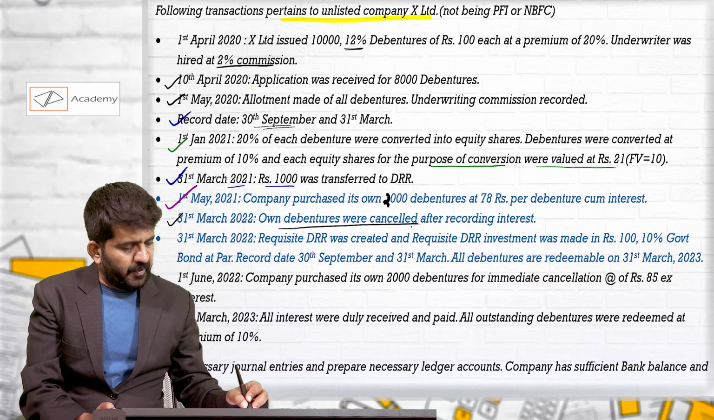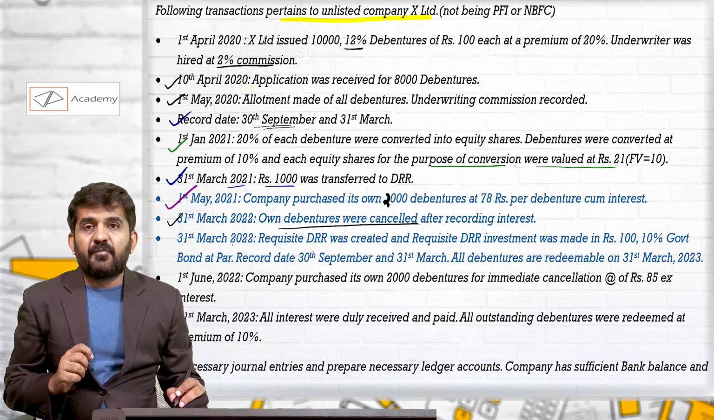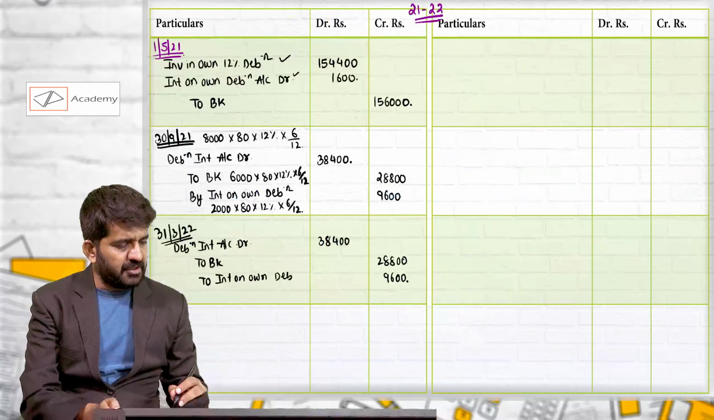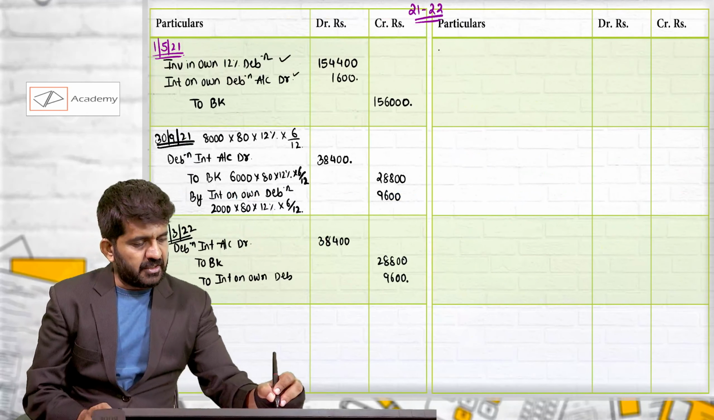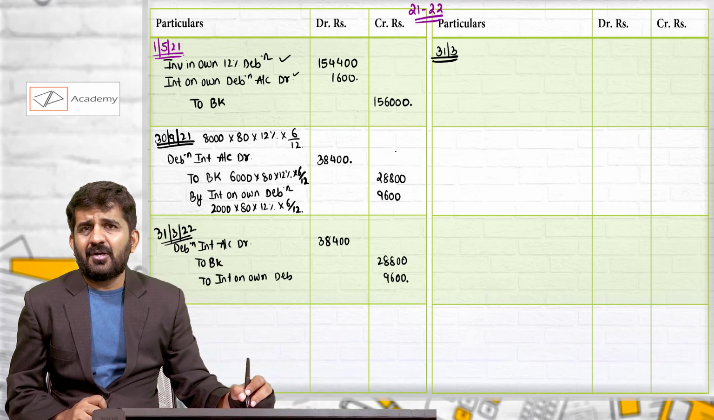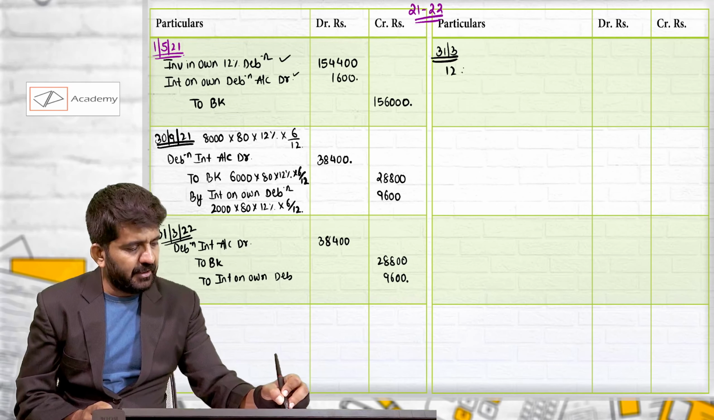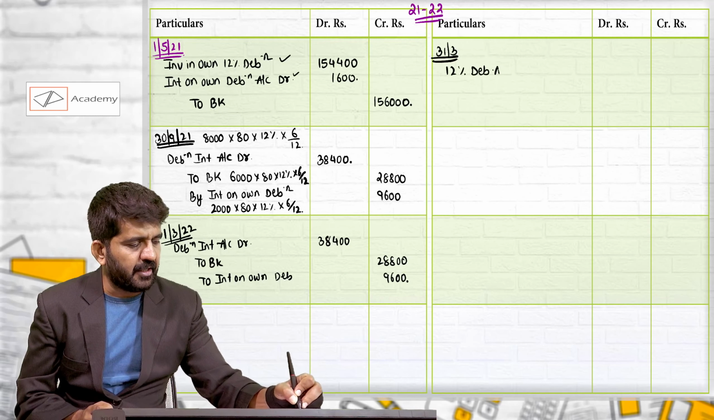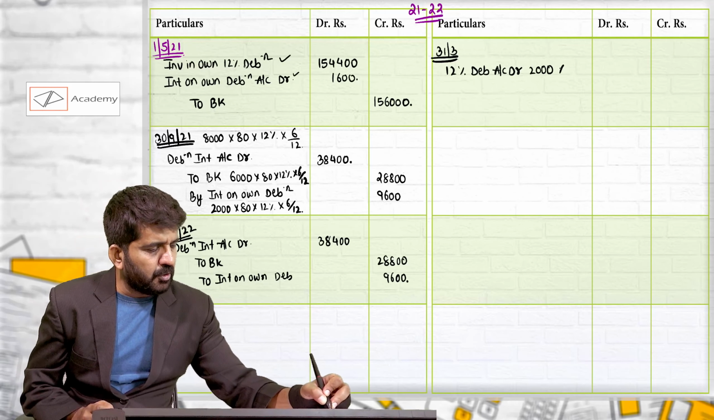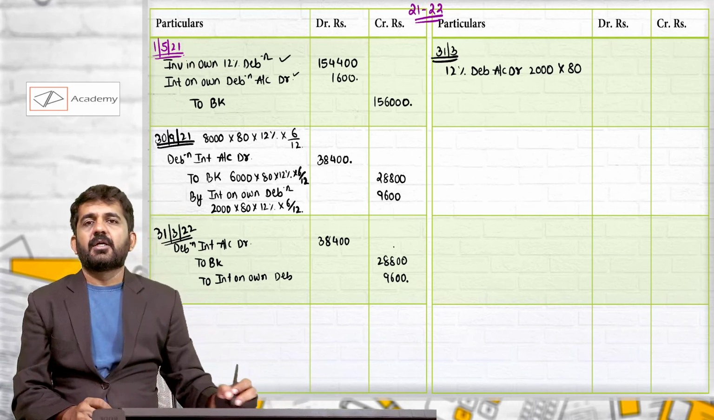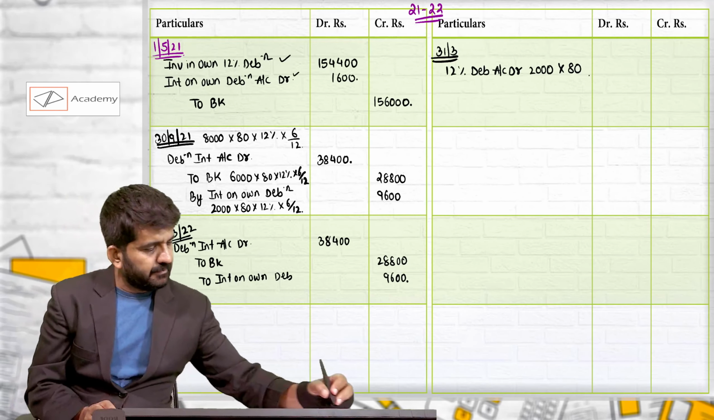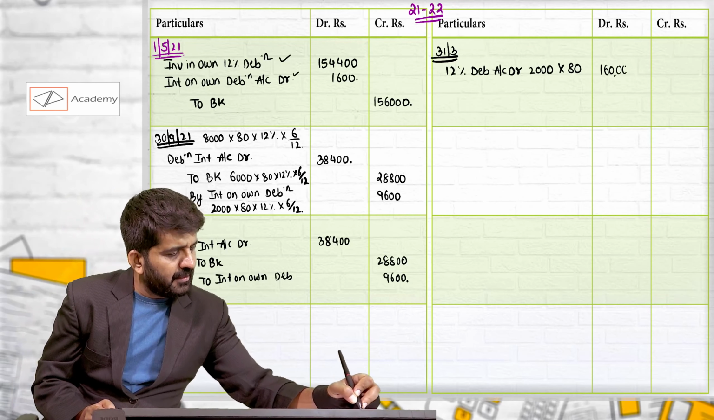Own debentures were cancelled. We are having 2000 of rupees 80 each our own debentures, which we want to cancel on 31st March. First of all, we will cancel that liability. 12% debenture account debit. How many debentures we want to cancel? 2000 with face value of 80. Why it will be debited by 80? Because it is credited by 80, so it should be debited by 80, which is 1,60,000.